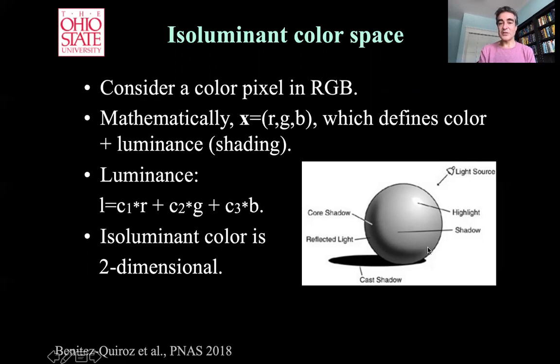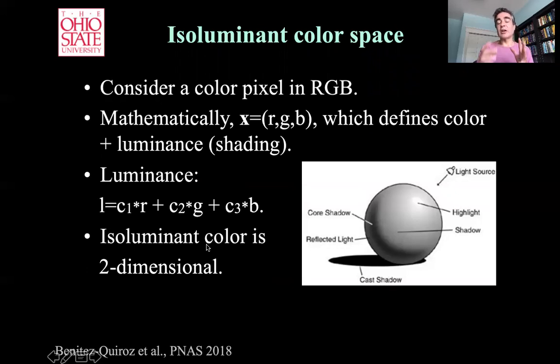Luminance is what you see right here. It defines the shading of the object, right? You're very aware of shape from shading. For example, you use the luminance information of the object to extract the three-dimensional structure of the object. And that's thanks to the shading, which is a function of the shape of the object and the position of the light with respect to the object.